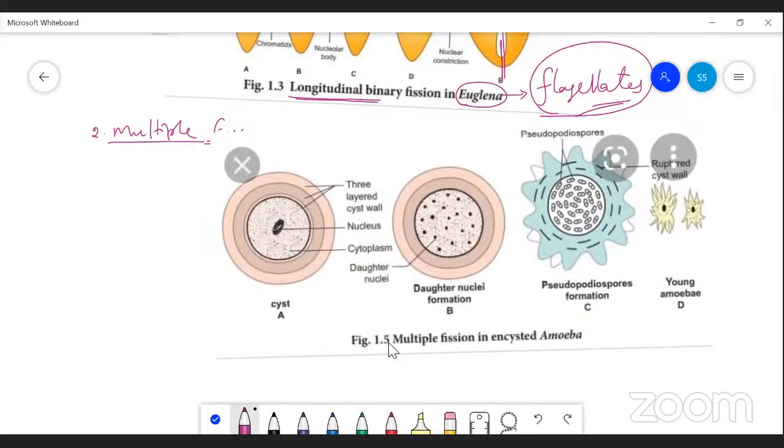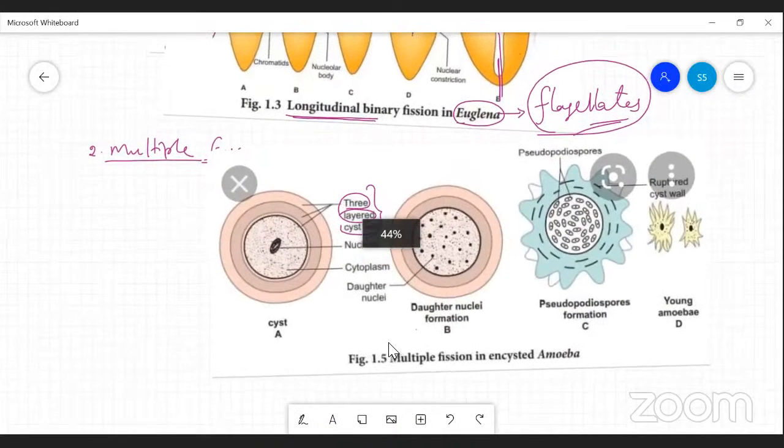Okay, you see, this is a 3-layered cyst wall that is formed. This is a unique structure. The cyst wall with the 3 layers is formed only during multiple fission. Only during multiple fission.